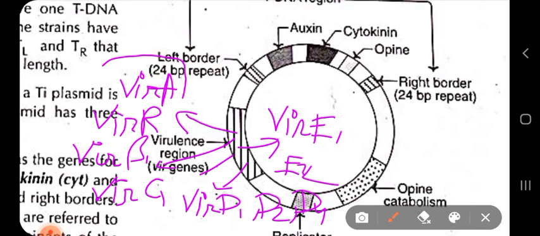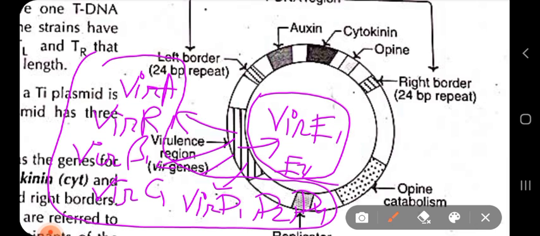These all genes will encode some proteins, and these proteins will be involved in the transfer of your tDNA into the host plant genome. And what I have said is that VIR genes are responsible for transfer of tDNA into the host plant cells. These all VIR genes regulate the transfer of your tDNA. So that's why it is very, very important. We have to see the function of each of them, not in so much detail, we will go for their overview function actually.